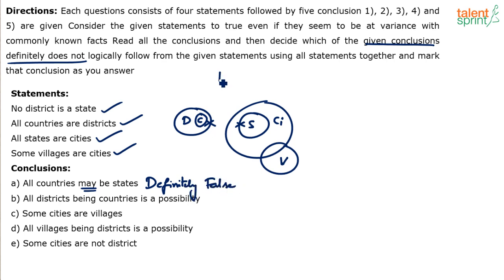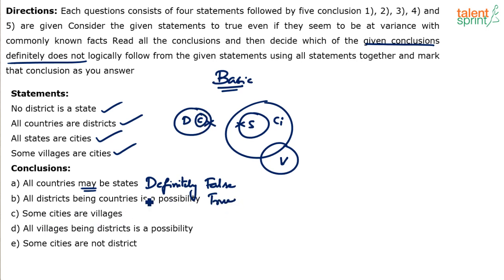Not just in the basic diagram, but also in any possible diagram that you draw, that can never be true, because always the countries will be inside districts, and districts cannot touch states. All districts being countries is a possibility. Yes, all districts being countries is possible. All countries are districts means all districts can also be countries. So this is true. It's possible.